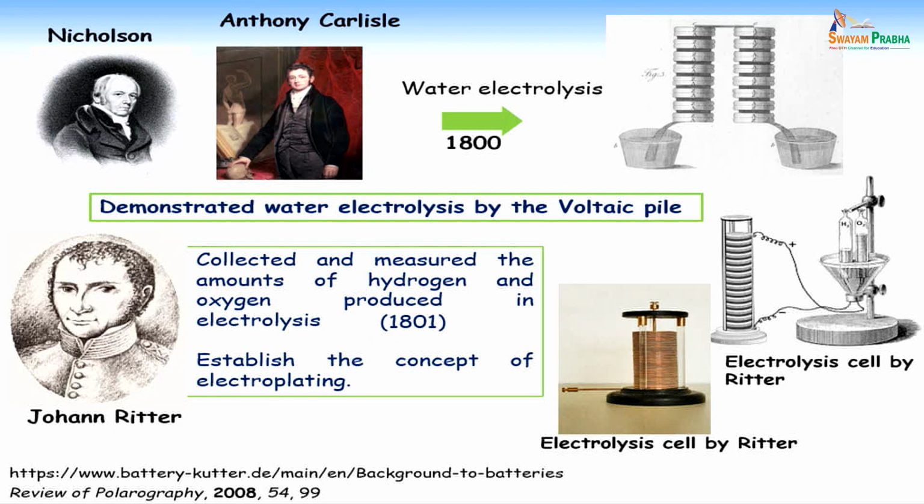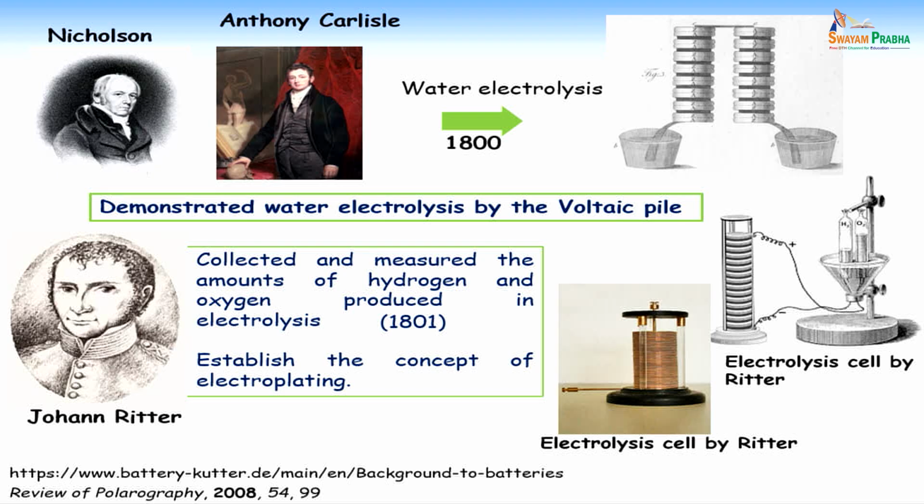Nicholson and Carlisle used this voltaic pile to carry out water electrolysis. They put this into two water beakers and generated hydrogen and oxygen using this experiment. This may be considered the first electrolysis cell.